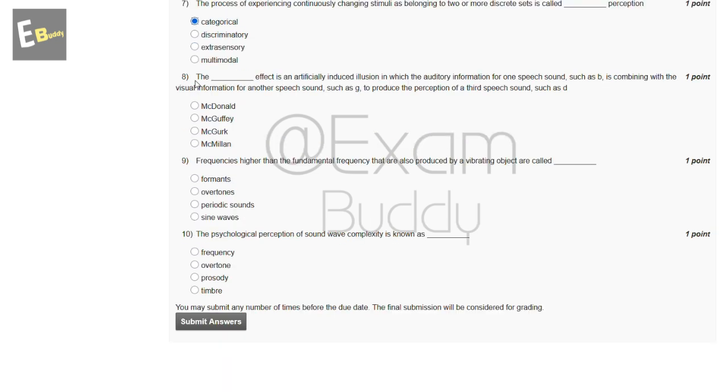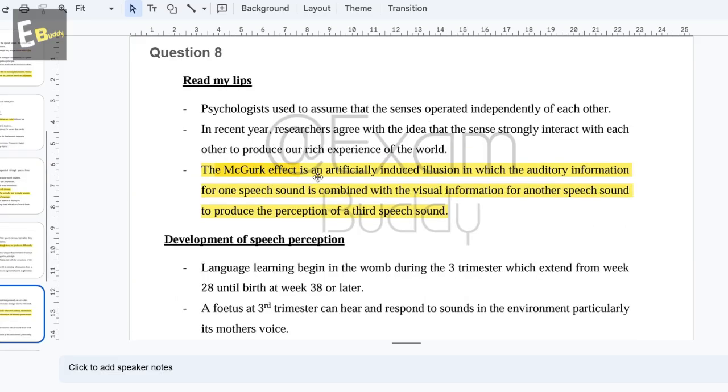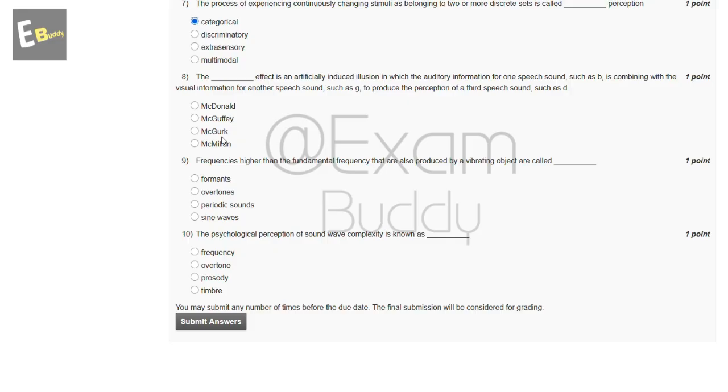Now the eighth question: the dash effect is an artificially induced illusion in which the auditory information for one speech sound, such as B, is combined with the visual information for another speech sound, such as G, to produce the perception of a third speech sound, such as D. The options are McDonald, McGoofy, McGurk, Macmillan. Let's check the answer. The McGurk effect is an artificially induced illusion in which the auditory information for one speech sound is combined with the visual information for another speech sound to produce the perception of a third speech sound. So the answer of the eighth question is C, McGurk.